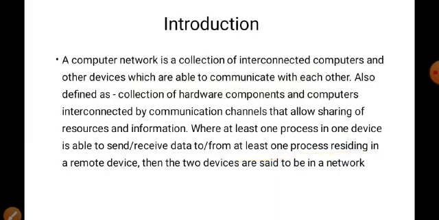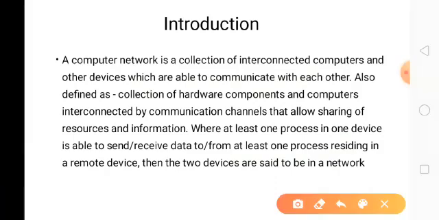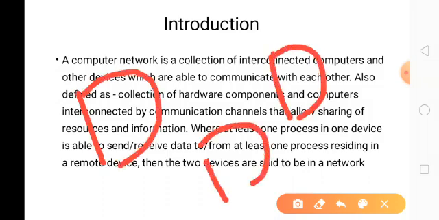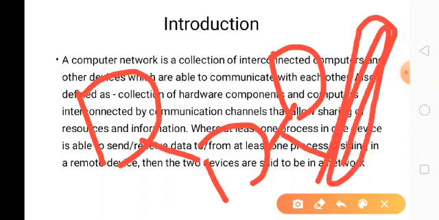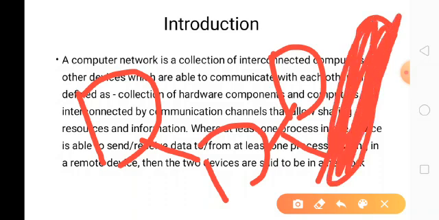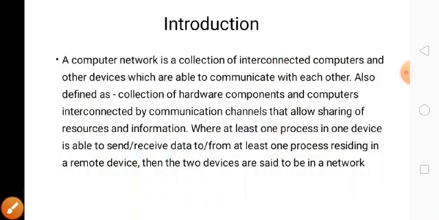Computer network is a collection of interconnected computers. One or more computers connected together form a network. Computer 1, computer 2, computer 3 are connected together, which forms a network. In this network, we can connect the printer also. Suppose this is the printer. This printer also can be connected in the network. The main purpose of this network is to send the data and to receive the data. So the network is nothing but one or more computers connected together.